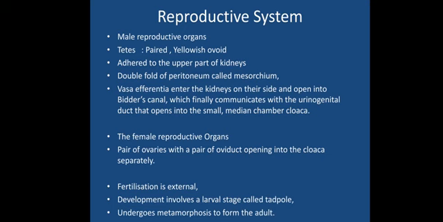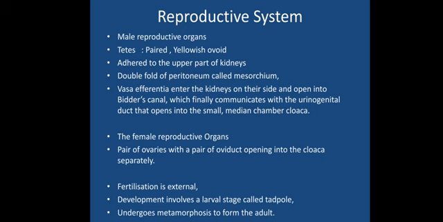The last one is the reproductive system of the frog. Frogs are again dioecious in nature. They have different organisms with male reproductive structures and female reproductive structures. The male and female reproductive structures are present on separate organisms, so they are dioecious in nature.